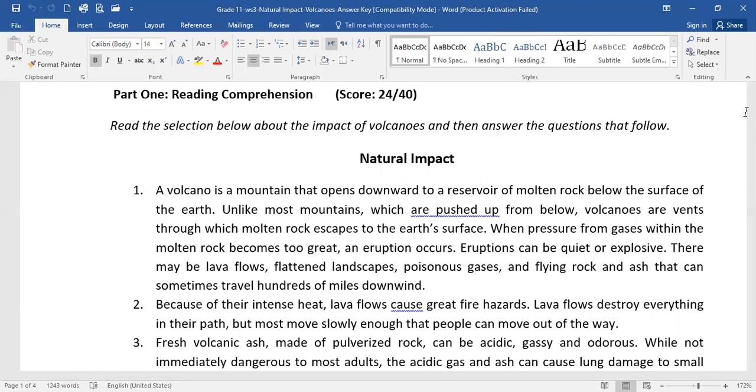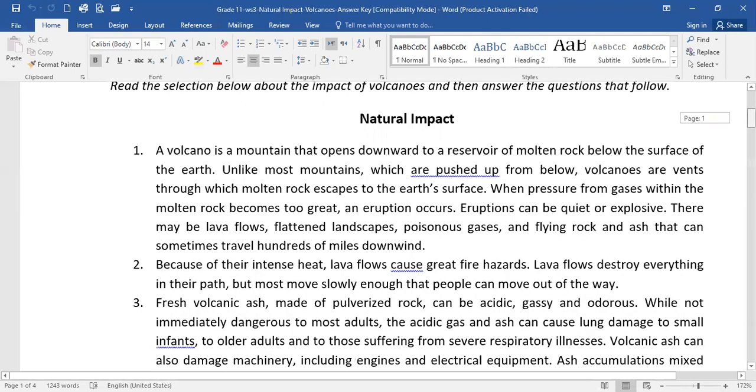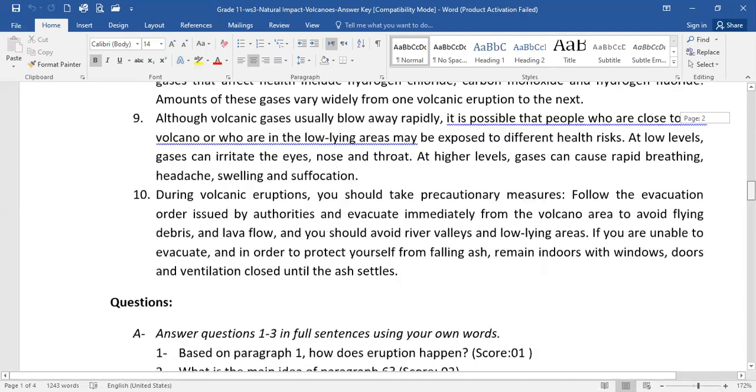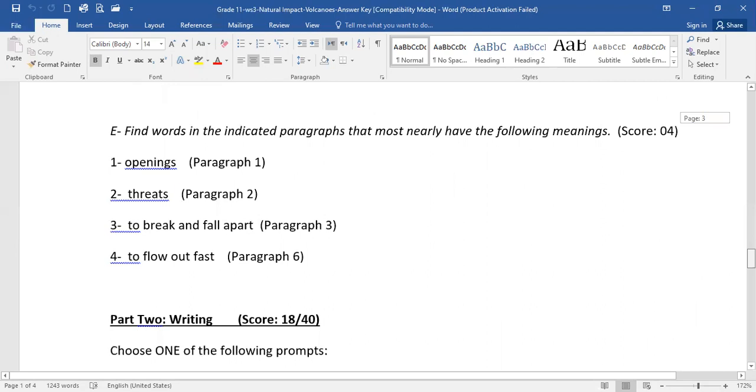Unlike most mountains, which are pushed up from below, volcanoes are vents. A vent is an opening where something goes out. You have an AC vent, an earth vent. When you vent something, you make an opening for it, so that the pressure decreases. So openings are vents.